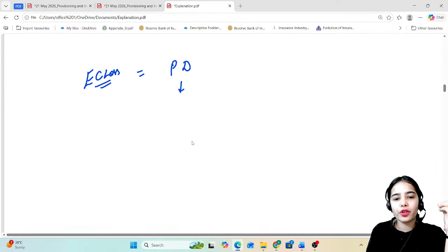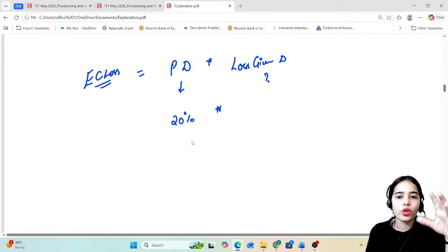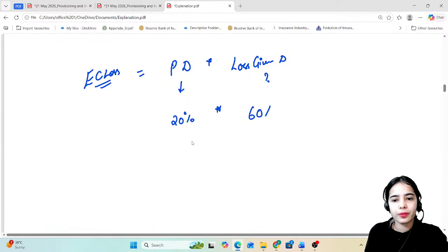Let's say the probability of default is 20%. Multiply it with the loss given default, that is the loss that can happen during default. Let's say the loss that is expected during default is 60%. Multiply it with the exposure at default, that is how much of the loan is left at default.